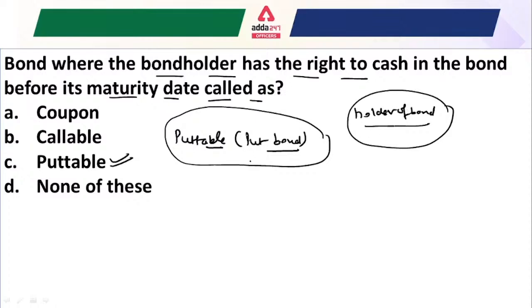the right but not the obligation to force the issuer to redeem the bond before its maturity date. So the bond where the bondholder has the right to cash in the bond before its maturity date is called a putable bond. This will be your correct answer for this question. I hope it is now understandable for everyone.